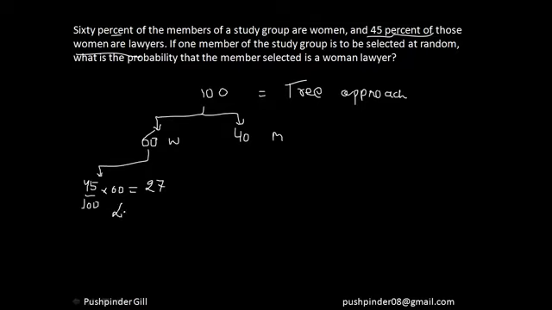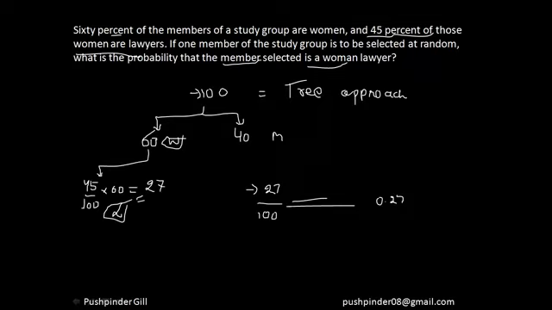They are lawyers, right? So now he is asking, what is the probability that the member selected is a woman lawyer? So I have women here and I have lawyers here which are women, which are equal to 27. So that means out of 100 people, if I select one person, there are 27 chances that that person is going to be a woman lawyer. Hence the probability is 0.27, or we can say 27% as well, right? So I hope everyone understood this question here. It was a pretty simple question, right? So I hope everyone understood the concept that I'm trying to explain here, not the question.